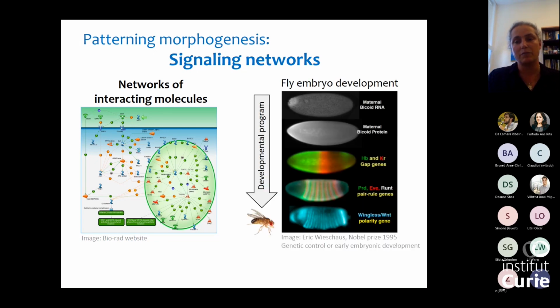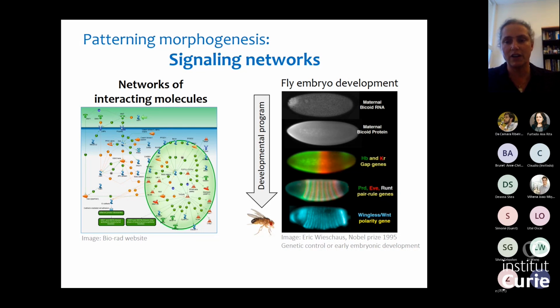So here you can see examples of images of developing fly embryo taken from Eric Wieschaus, who got a Nobel Prize for his contributions to the genetic control of early embryonic development in the flies. So what you're seeing here are patterns of molecules. In the first step, you have some pattern that is actually initialized from the mother of the embryo.